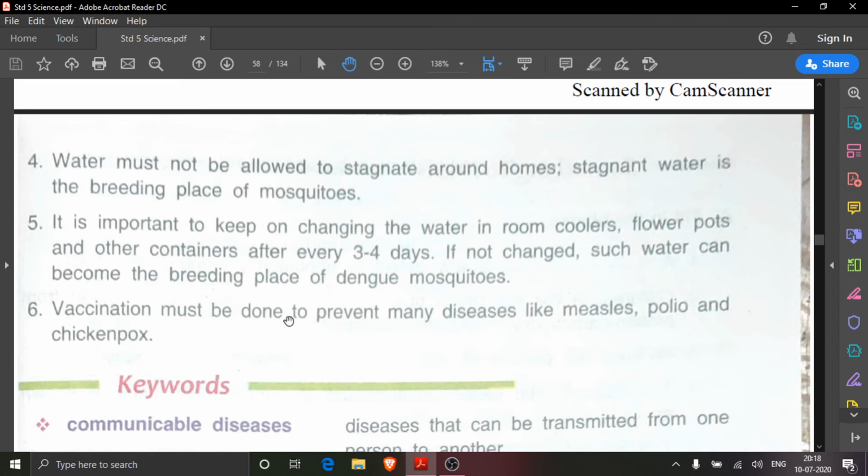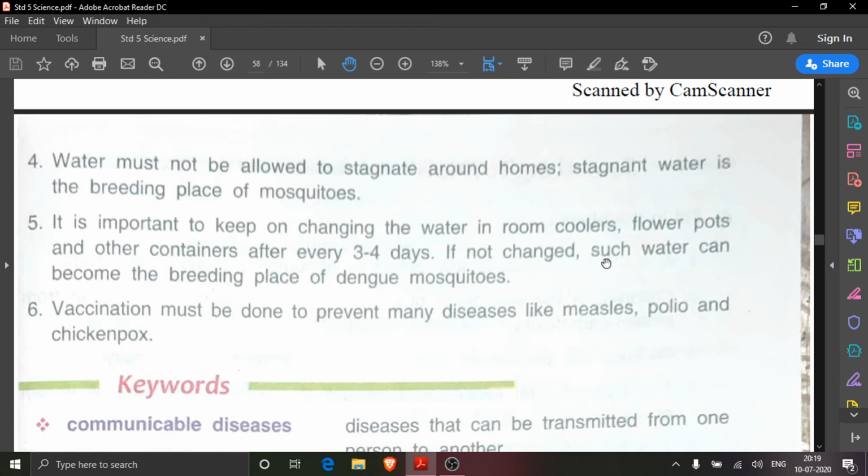Then vaccination must be done to prevent many diseases like measles, polio and chickenpox. When you were small, you can ask your parents, so many types of vaccinations were given to you. Why? To prevent you from many diseases, like measles, polio, chickenpox. Nowadays also scientists are trying to develop a vaccine against this coronavirus. Why? So that we will not be infected from that virus.